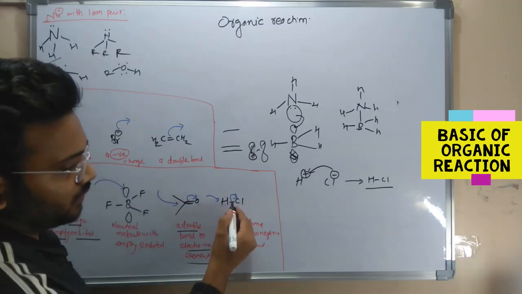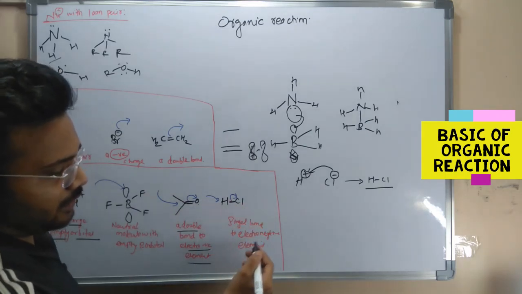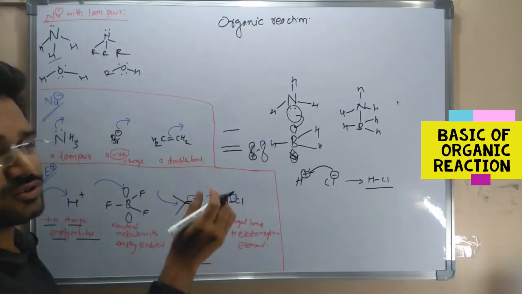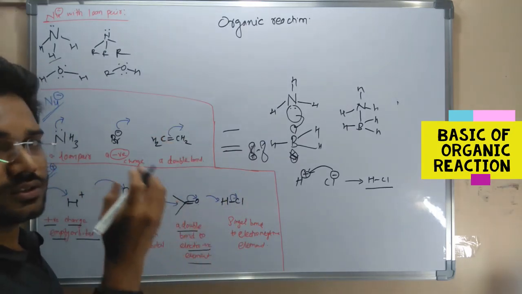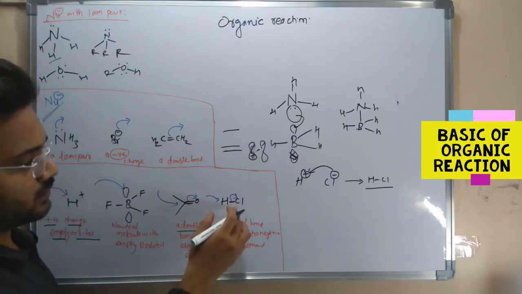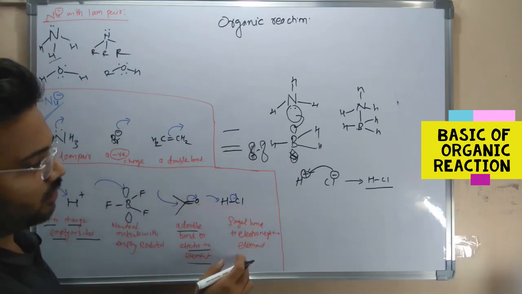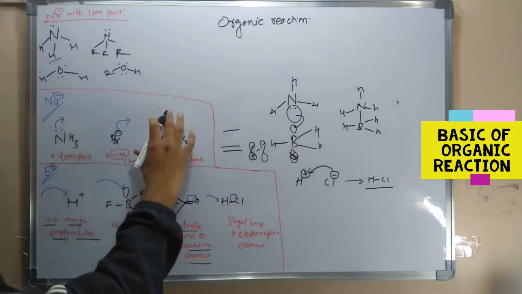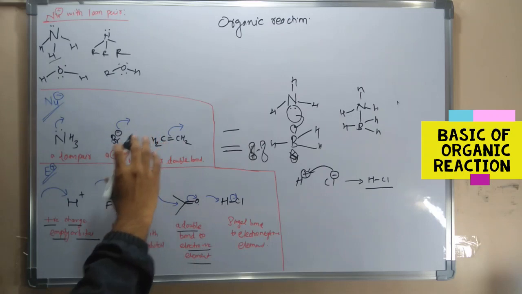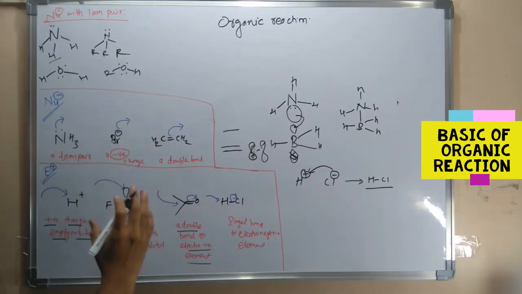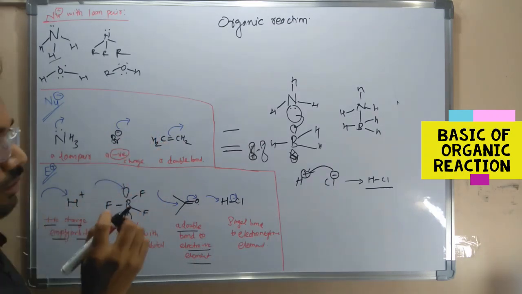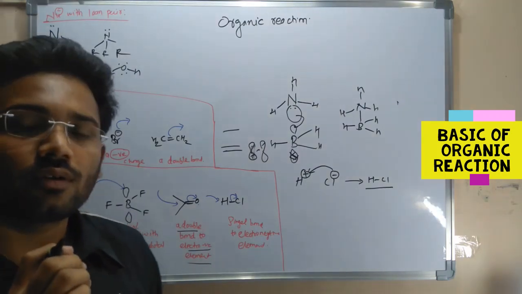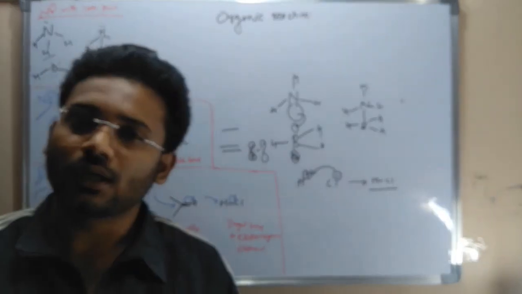The second one is when there is a single bond. See, this is C-Cl. Cl is always electronegative. Halogens are always electronegative, such as chlorine, bromine, iodine. And this is a single bond having an electronegative element. This is the electrophile. These are the examples of nucleophiles, and these are the examples of electrophiles. This is very basic to understand organic chemistry. You must be clear about what is an electrophile and what is a nucleophile.